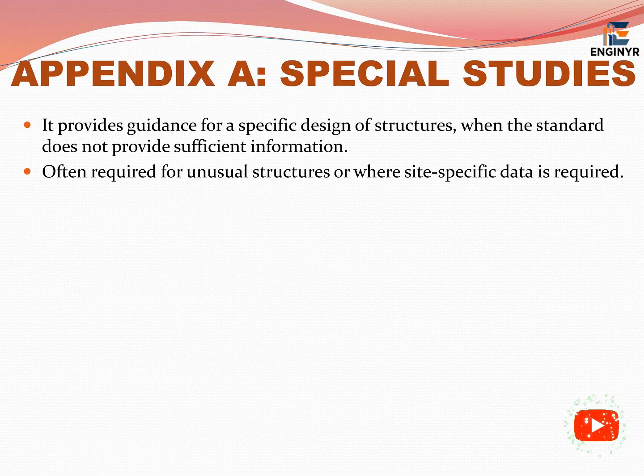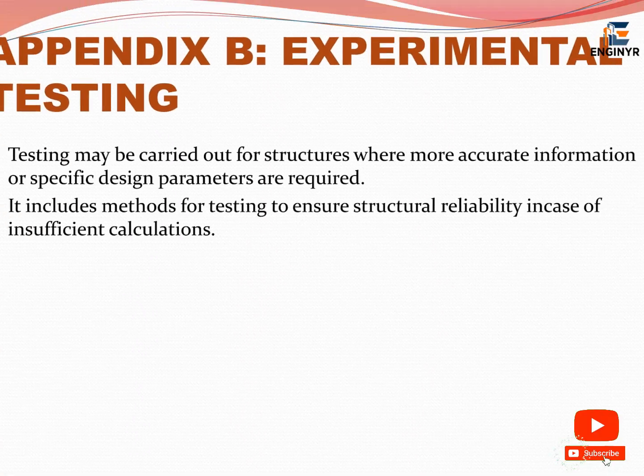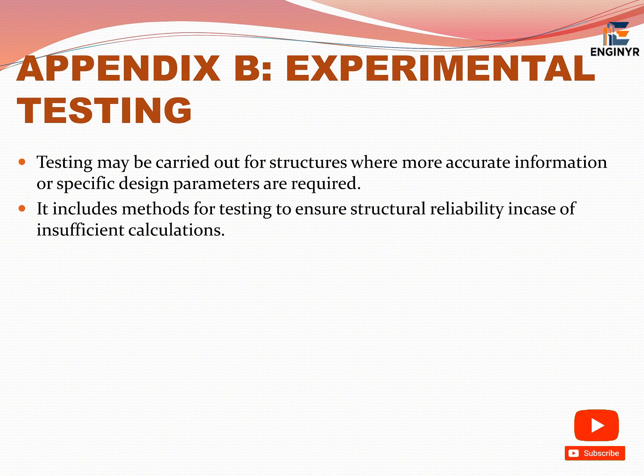Appendix A, Special Studies. This provides guidance for the specific design of structures when the standard does not provide sufficient information, often required for unusual structures or where site-specific data is required. Appendix B, Experimental testing may be carried out for structures where more accurate information or specific design parameters are required, including methods for testing to ensure structural reliability in case of insufficient calculations.